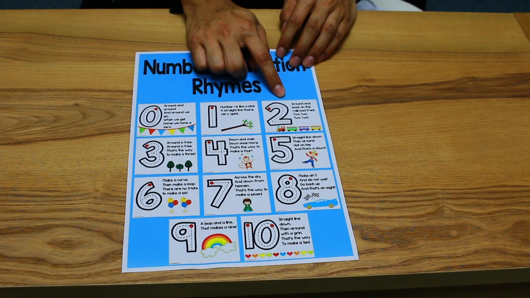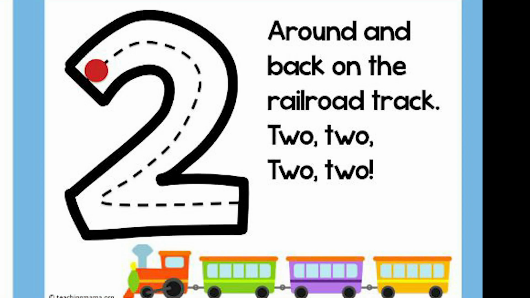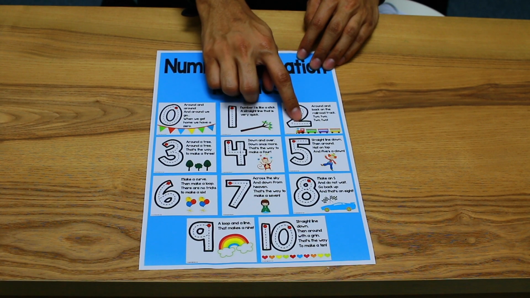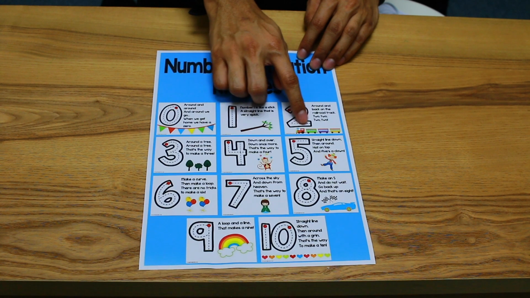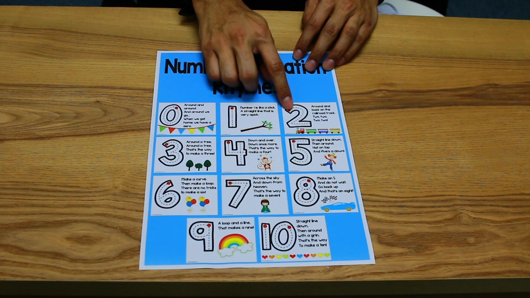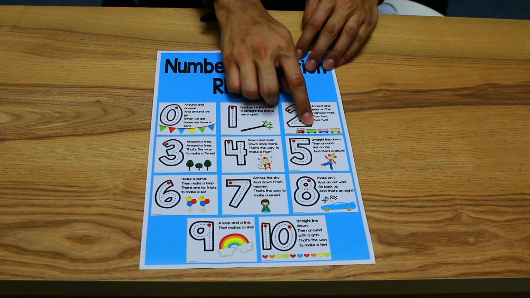Oh, how do we write the number 2? Around and back on the railroad track. 2. Alright, so around and back on the railroad track. Now you do it. 1, 2.